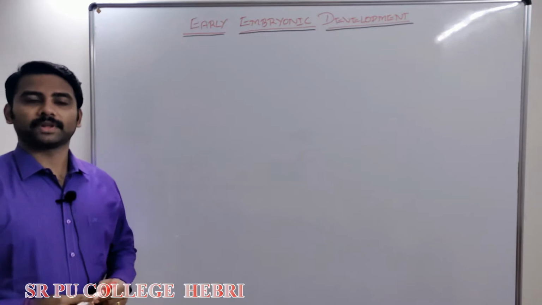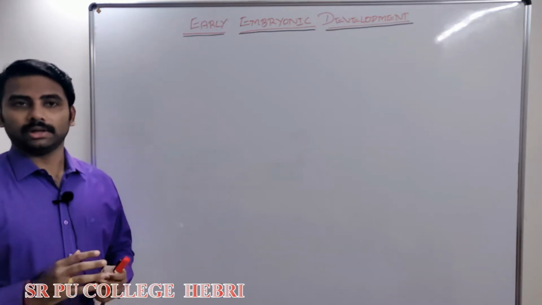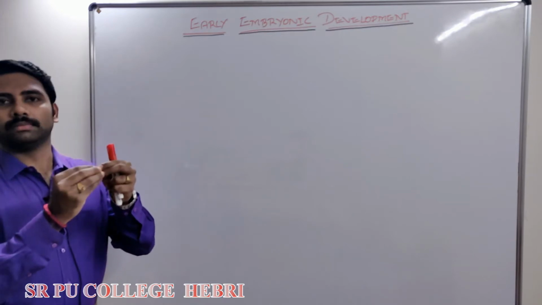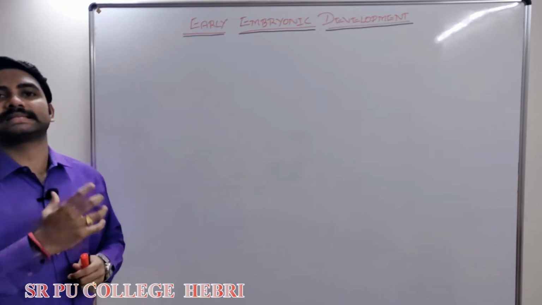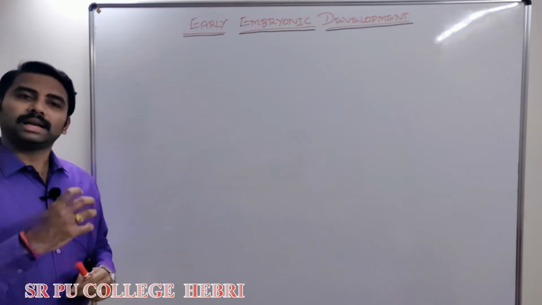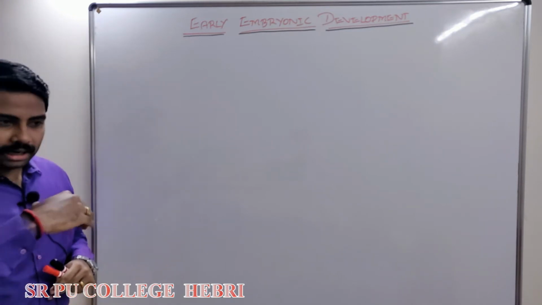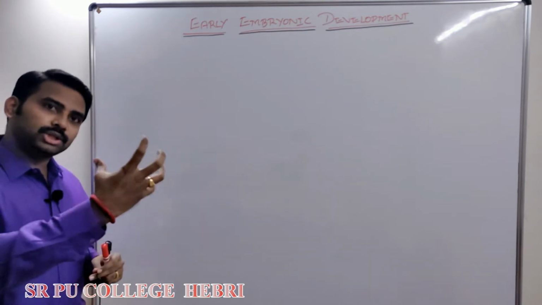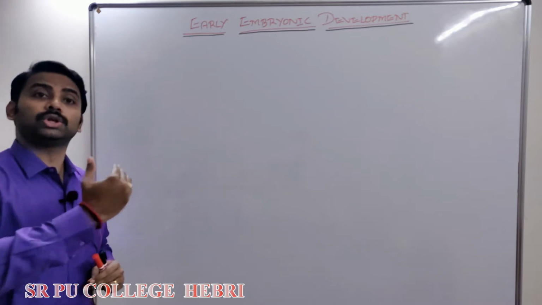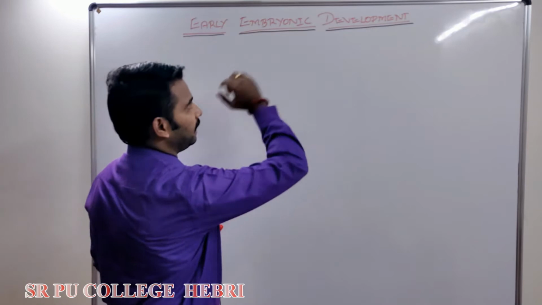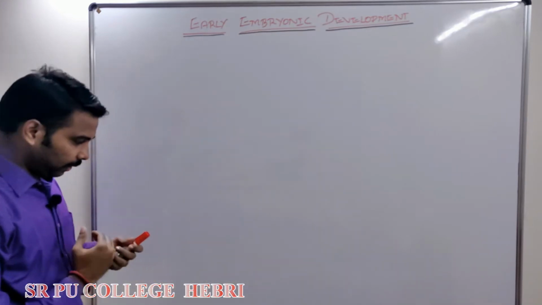Hello students. In the last lecture, we discussed how exactly an ovum and sperm fuse and form a single cell called zygote, which is diploid, right? Now what happens? That zygote undergoes growth. Continuously it will grow. That initial stage of the growth of the zygote or embryo, we are studying under the heading early embryonic development.